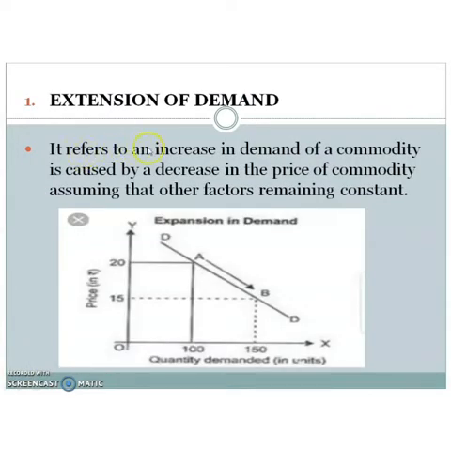It refers to an increase in demand of a commodity caused by a decrease in the price of the commodity, assuming that other factors remain constant. We know that there is a negative relationship between price and quantity demanded. If demand of a commodity increases due to a decrease in price, that situation is known as extension of demand.